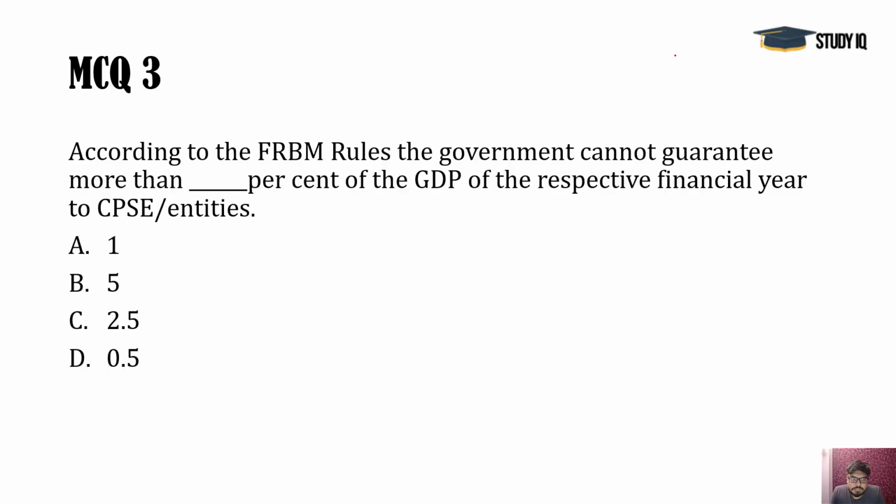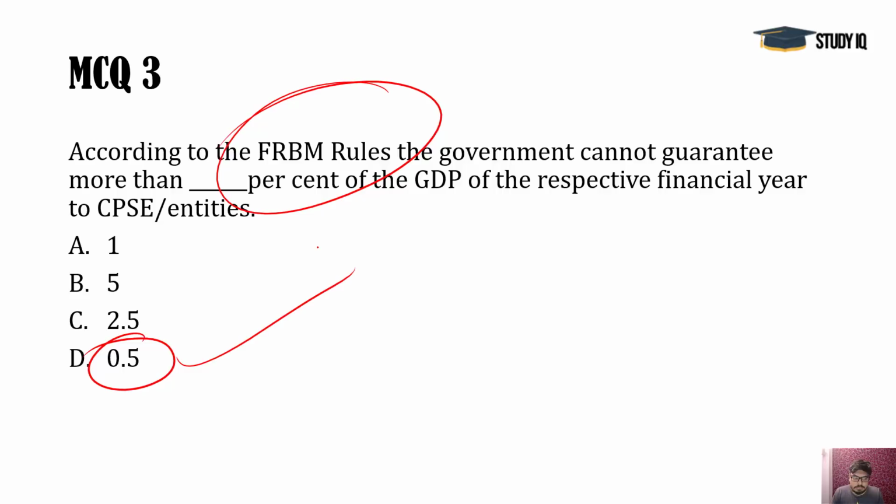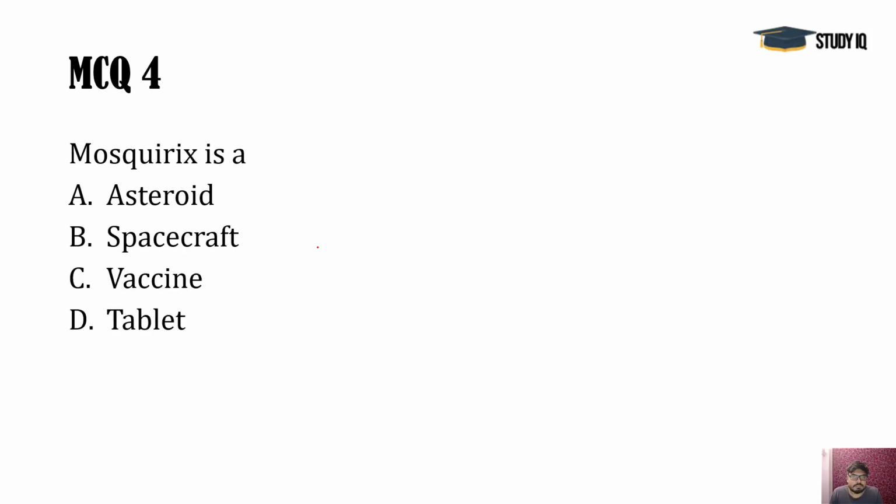Next, FRBM rules. There are Fiscal Responsibility and Budget Management rules, and according to them, the government cannot give guarantees of more than 0.5% of GDP to these CPSEs and other government entities. So 0.5% is the limit by FRBM rules. Now the finance ministry has issued a directive demanding scrutiny of these guarantees given to CPSEs, because the disinvestment process is associated with that.